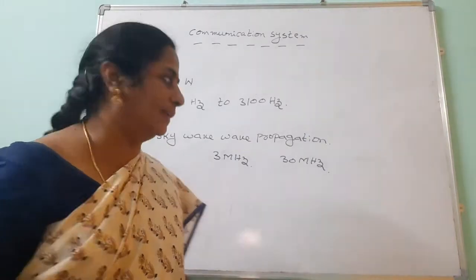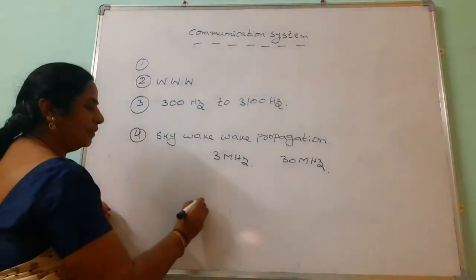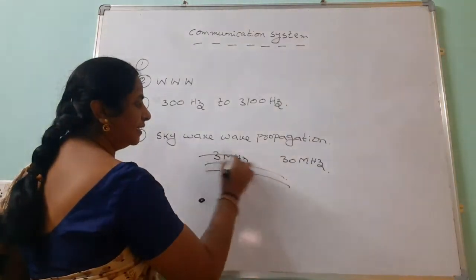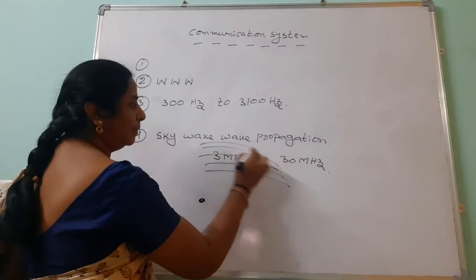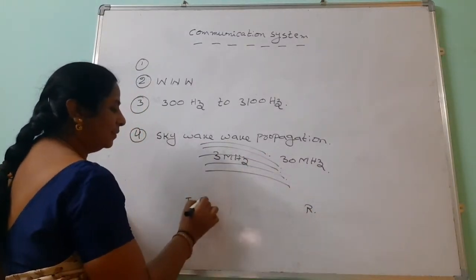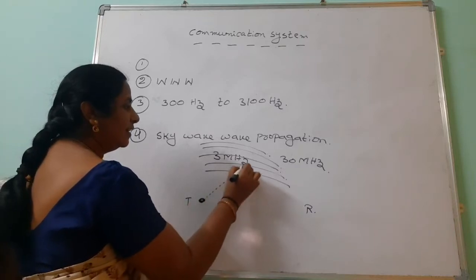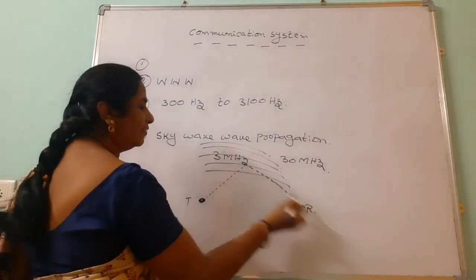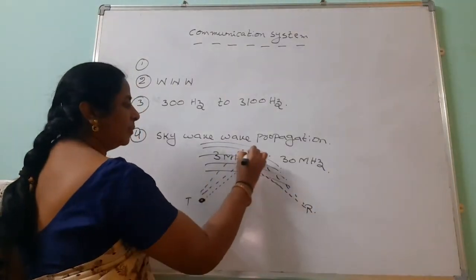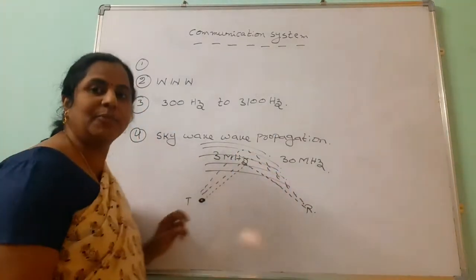How is it possible? Look here. See, this is the one person we are sending the information. This is the sky, different layers are there. These layers belong to the ionosphere, and this is the receiver and this is the transmitter. When we are sending the signals, these are reflected from the sky. So this type of propagation is called the skywave propagation.